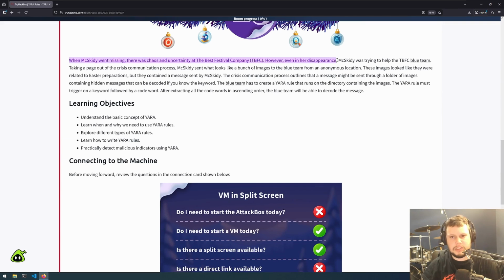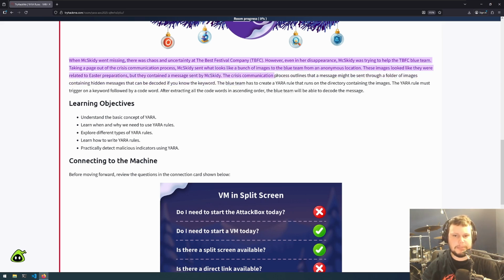However, even in her disappearance, McSkitty was trying to help the TBFC Blue Team, taking a page out of the crisis communication process. McSkitty sent what looks like a bunch of images to the Blue Team from an anonymous location. These images look like they were related to Easter preparations, but they contained a message sent by McSkitty.